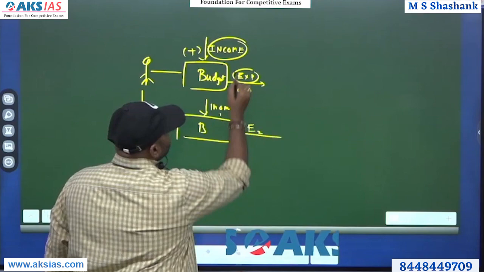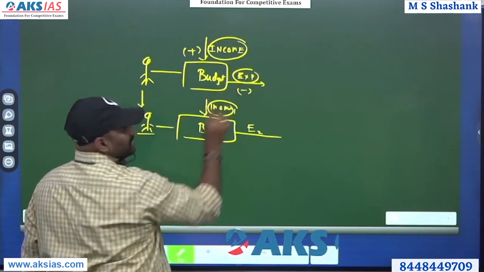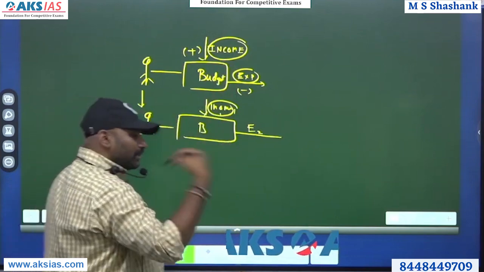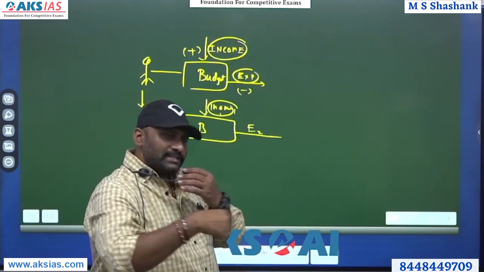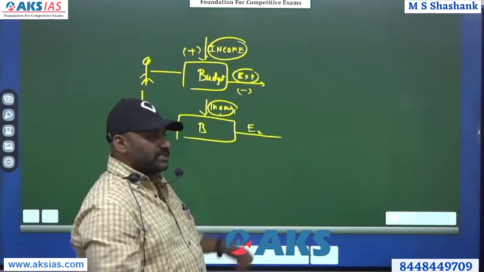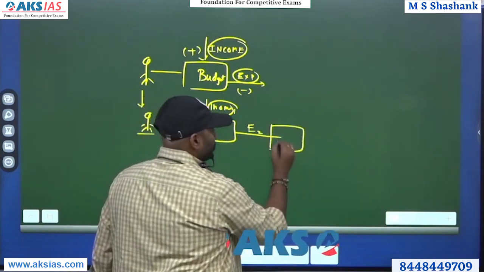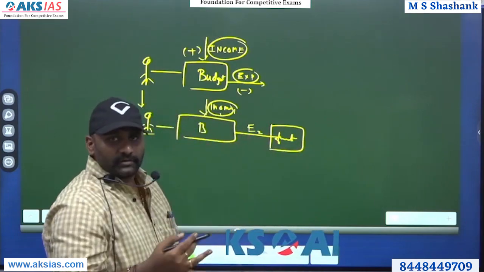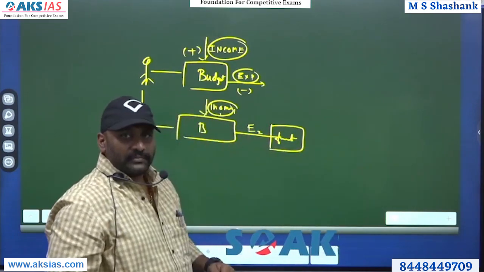But the income remains the same, and in that month he had an extra expenditure. Like a small function happened, and therefore he had to spend more than what his income is able to get.